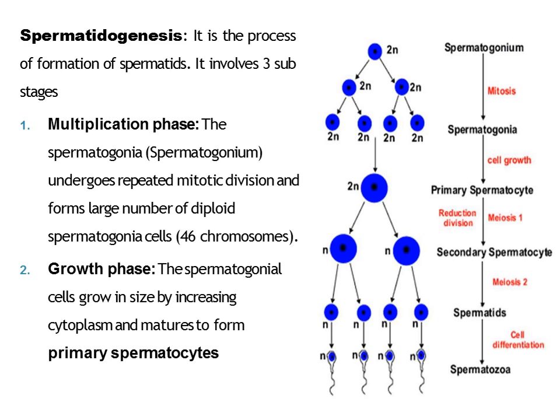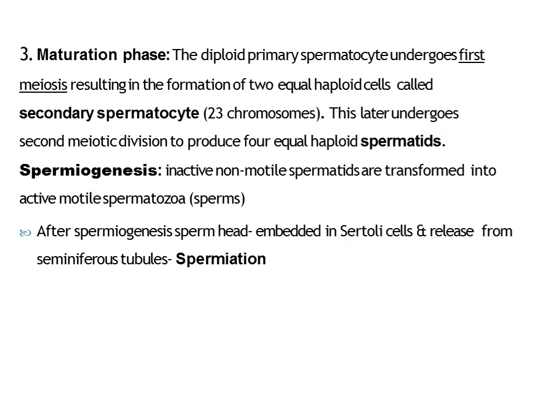Now each secondary spermatocyte undergoes the second meiotic division to form the spermatid. Till now it is called the multiplication phase and the growth phase. Clear? Then, in the maturation phase, what happened?